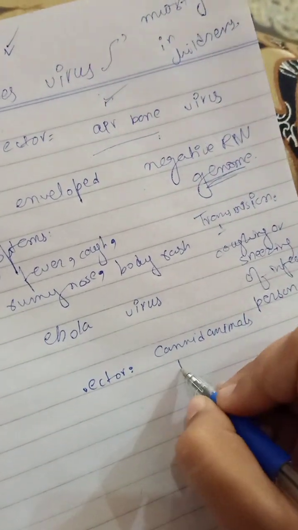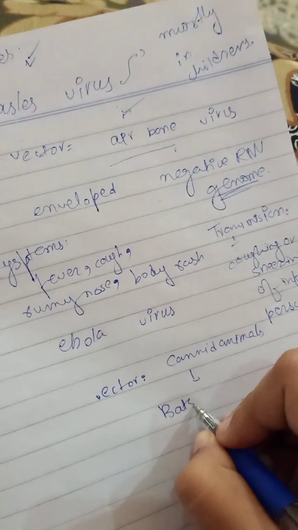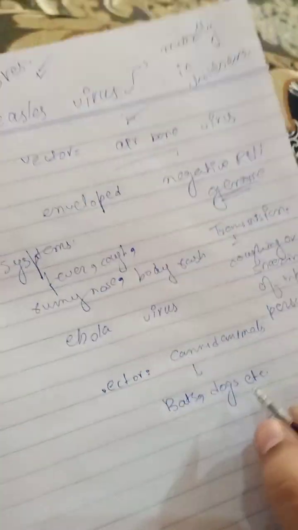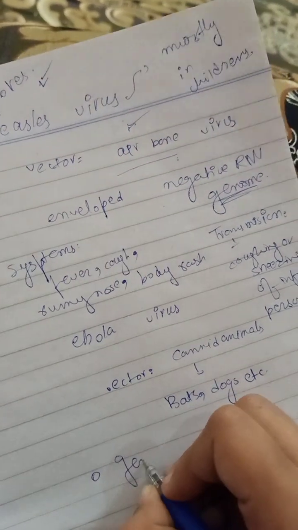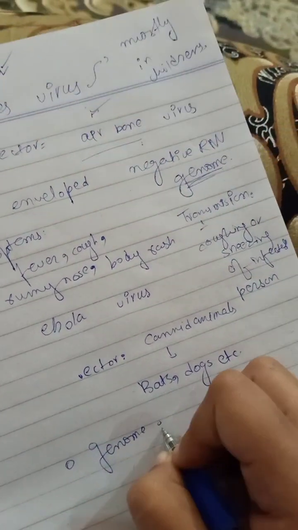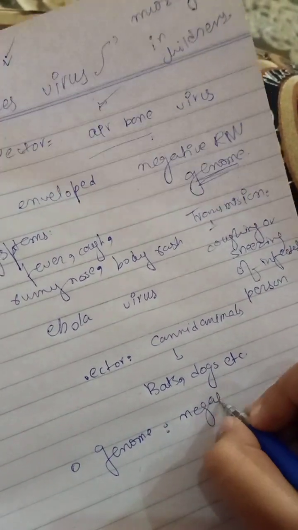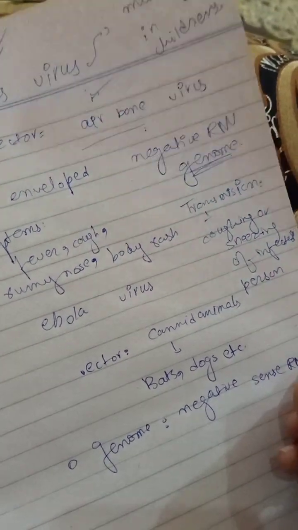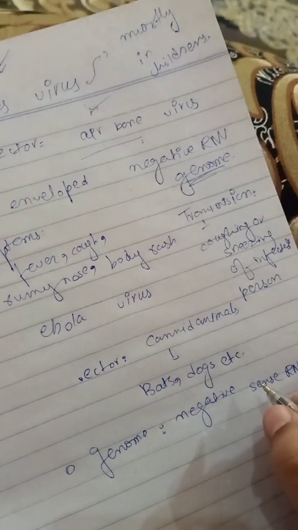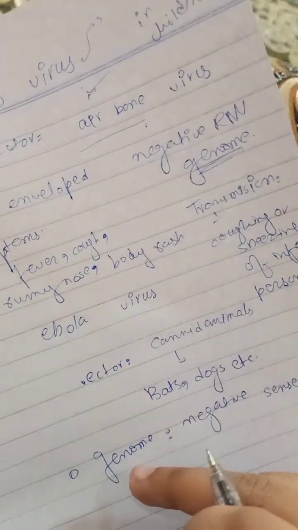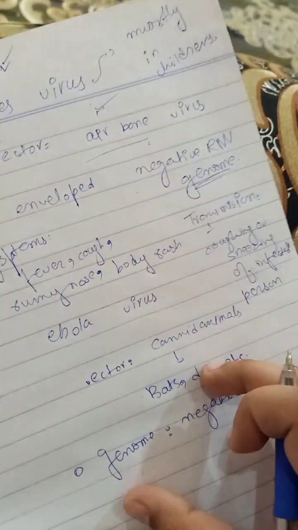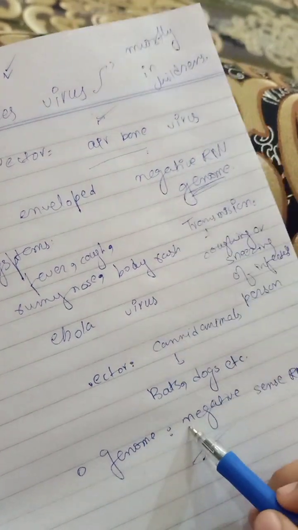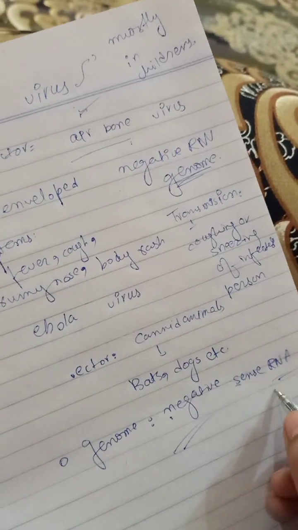Canine animals are like bats, dogs, etc. Okay, and if you're talking about the genome, they have a negative sense RNA genome, so it is a negative sense RNA virus.